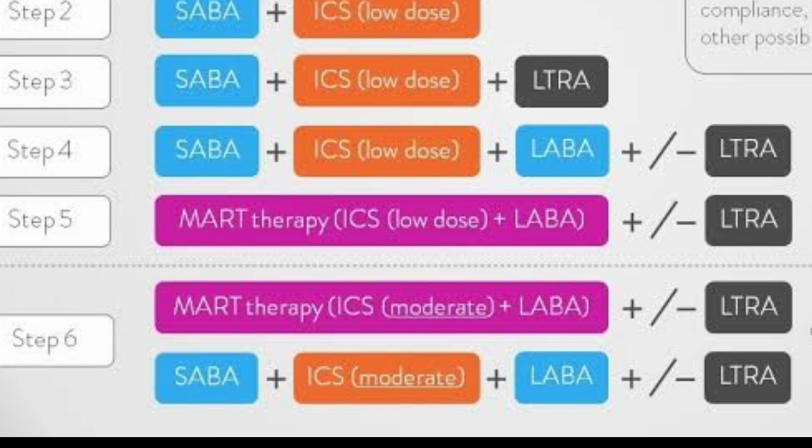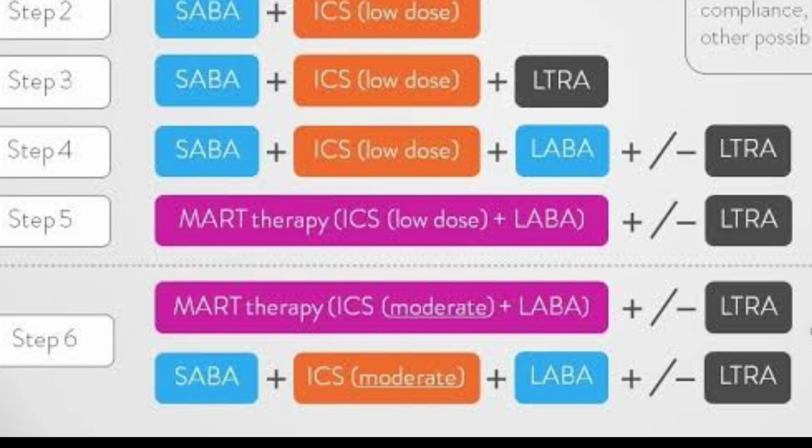In step 5 and step 6, we give MART therapy, which is maintenance and relieving therapy, the combination of long-acting beta agonist and inhaled corticosteroid. In step 5 it is a low-dose inhaled steroid, and in step 6 it is a moderate or medium-dose inhaled corticosteroid. In both step 5 and 6, with this MART, we can add a leukotriene receptor antagonist.